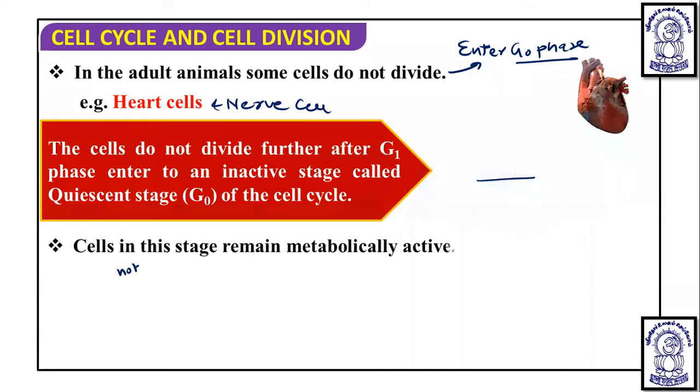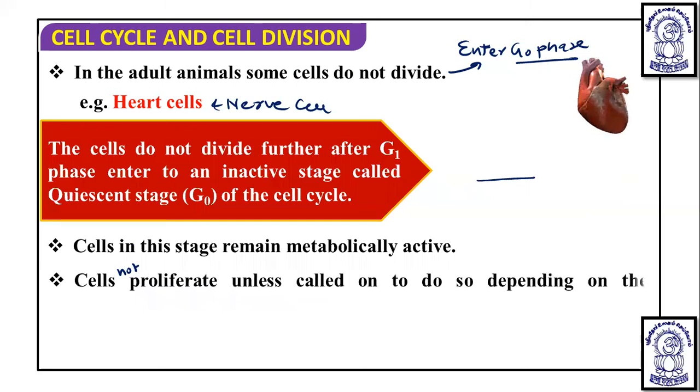Cells in this stage remain metabolically active, but do not proliferate unless called on to do so depending on the requirement of the organism. If there is a requirement of division, then the cell will exit the G0 phase, come back to G1 and continue the cell cycle. But if there is no need of extra cells, then the cell will exit G1 and enter the G0 phase.